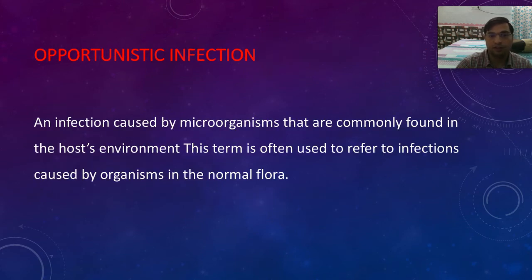Opportunistic infections. Certain microorganisms reside in our body, and some of them are even pathogens, but they are not producing any disease. They are just staying there. But as soon as the immunity of the body goes down, say because of malnourishment or because of some other disease, for example diabetes, then these microorganisms start causing infections. Those are called opportunistic infections.